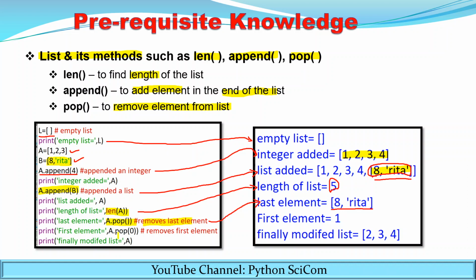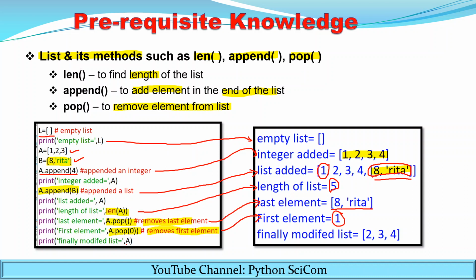Again, I write the statement A dot pop 0. Here I am specifying the index 0. You can specify any index of the list. So A dot pop 0 will remove the 0th index element, that is, the first element. You can see the output. The first element, 1, is removed from the list. The last element was also removed earlier.